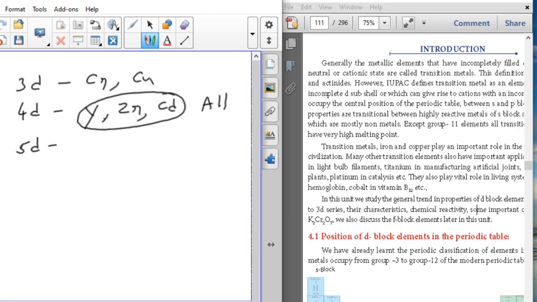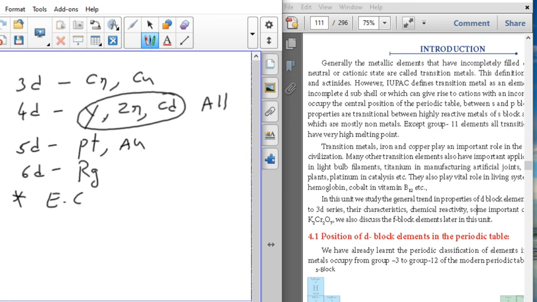In the 5D series, two elements can show anomalous behavior, that is platinum and gold. In the 6D series, only one element can show anomalous behavior in its electronic configuration, that is roentgenium. And the most important point we have to memorize is the most anomalous element in electronic configuration.